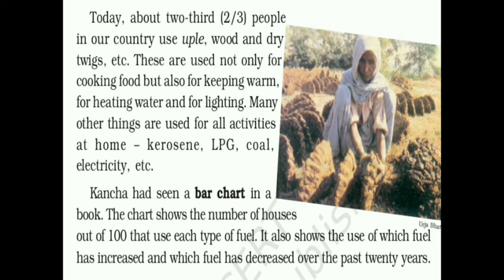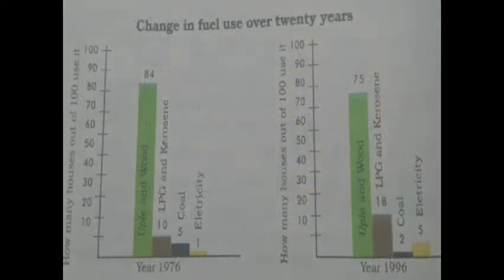The chart also shows which fuel use has increased and which has decreased over the past 20 years. There are two charts, one for the year 1976 and the other for 1996.